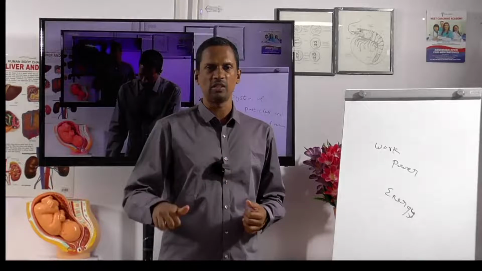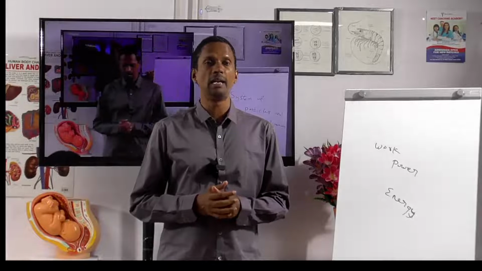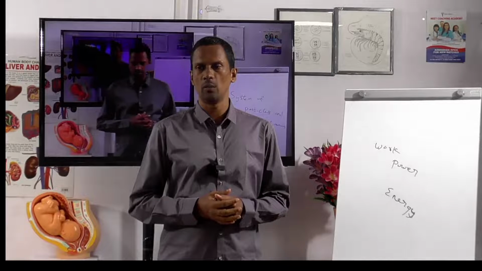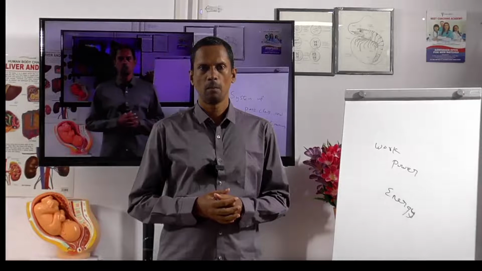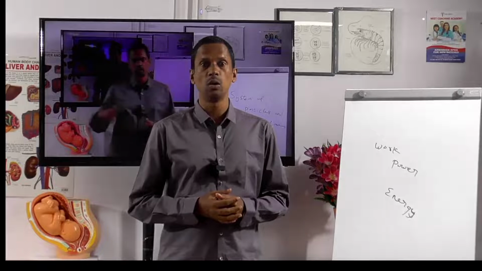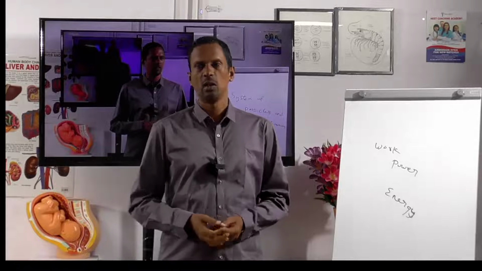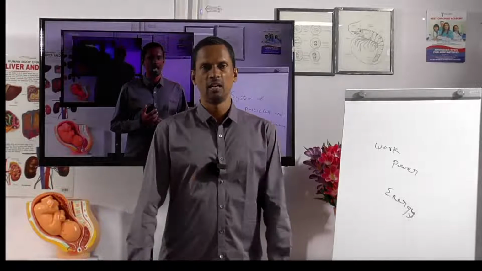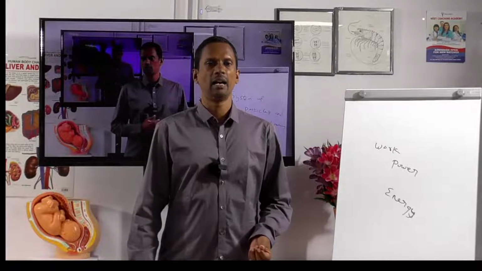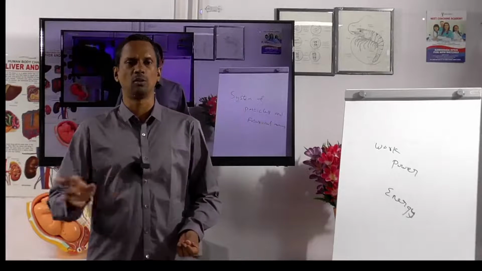So in this almost 5 billion years, life evolved around 0.5 billion years. 0.5 into 100, 50 crore years. So the organism evolution on earth took around 50 crore years.